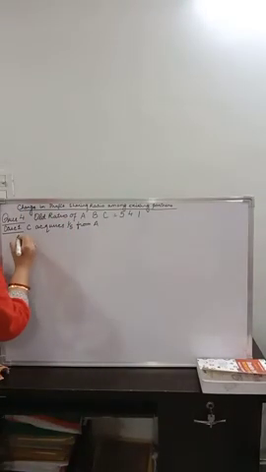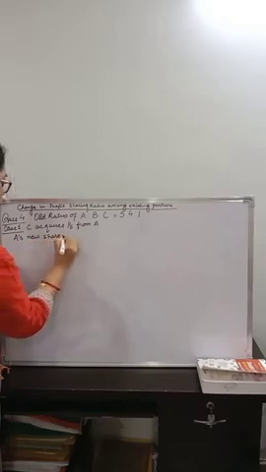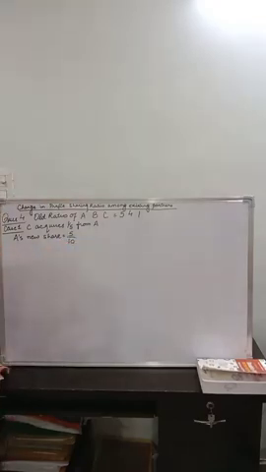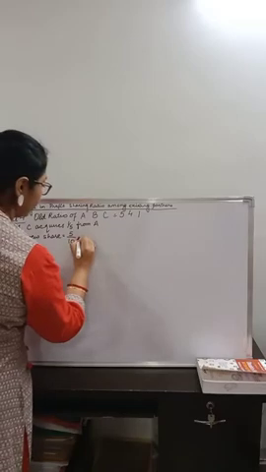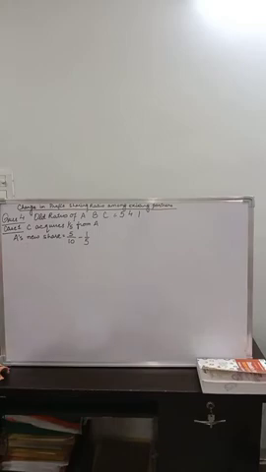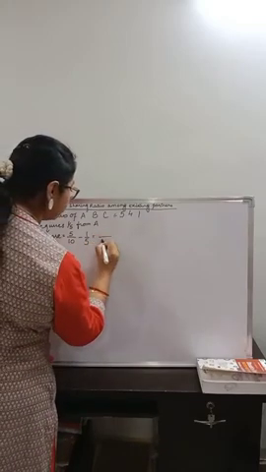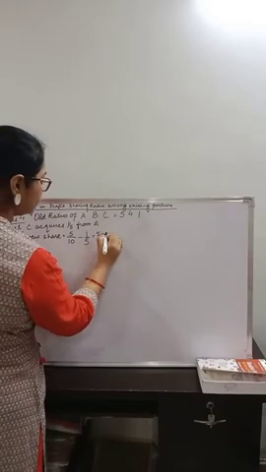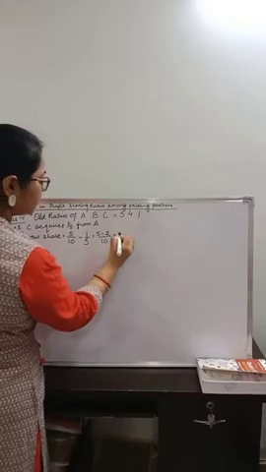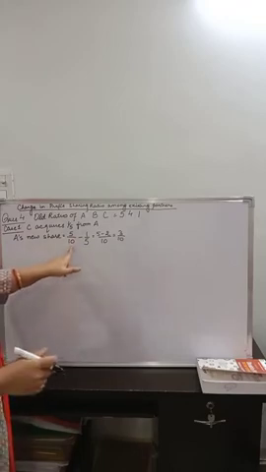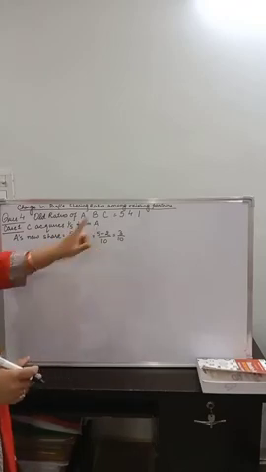So A's new share will be, in this case, his old share, which was 5/10, minus the sacrifice which he has made. Now, since he is making the full sacrifice all by himself, he will make a sacrifice of 1/5. We will simplify this: 1 times minus 2 times. This will come out to be 3/10. A's new share will be old share minus the sacrifice which he has made.